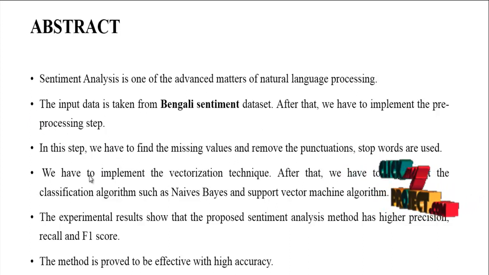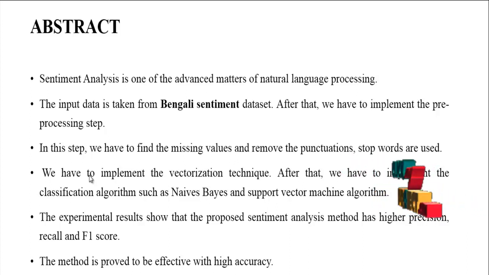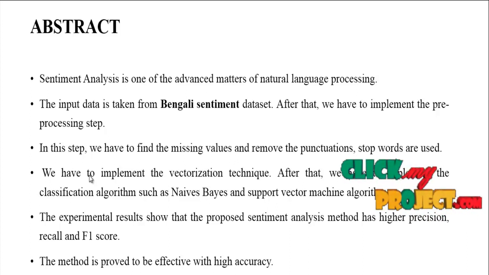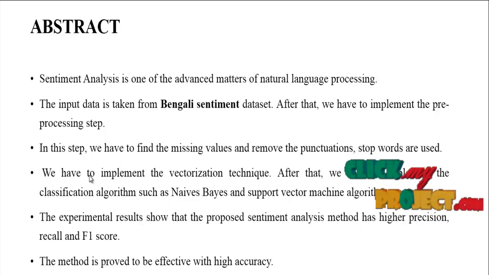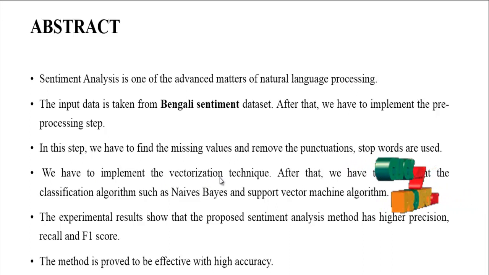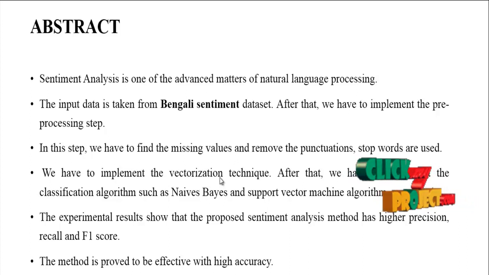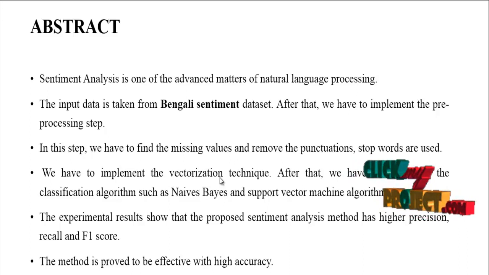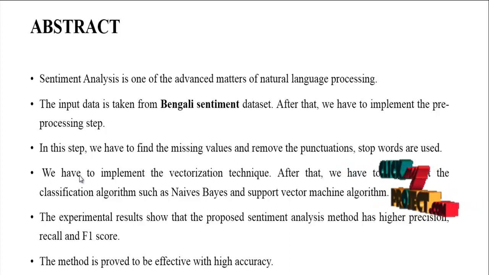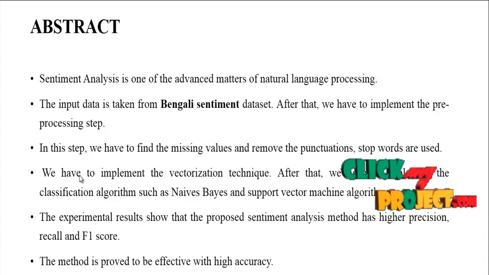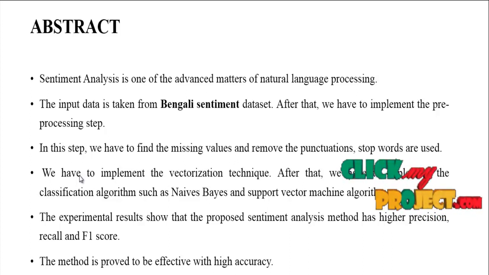After that we have to implement the vectorization technique. In this technique we have to use count vector. The count vector means the number of tokens is converted into vectors. After that we have to implement the classification algorithm. In the classification algorithm we have to use Naive Bayes and support vector machine. Finally, the experimental results show the accuracy, precision, recall and F1 score, and also display the graph and the ROC curve for both algorithms.